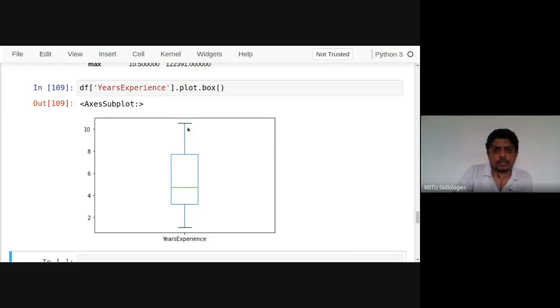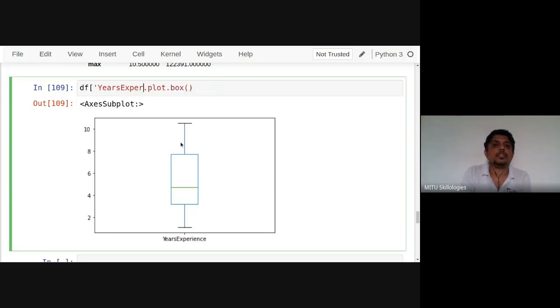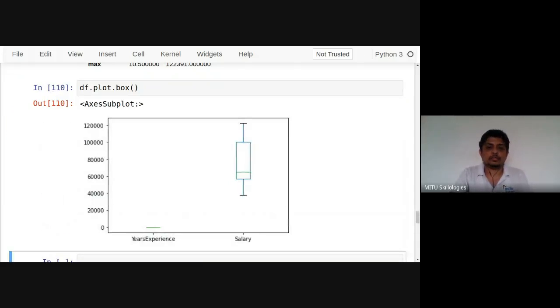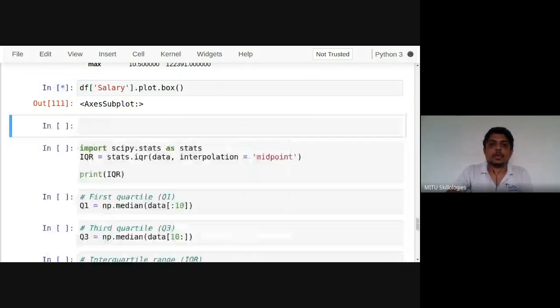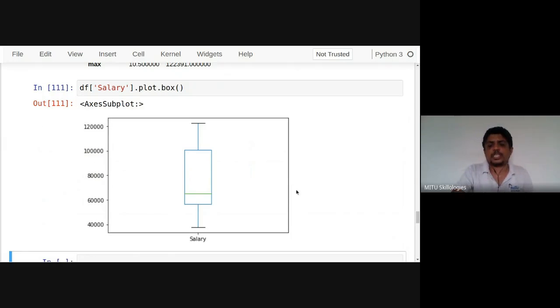Not only for a single element, but if you write it like this, the ranges are completely different. That's why years experience is not shown correctly. Salary is completely different, that's why it's an issue there. So let's see salary separately. We can see all plots also. It's not compulsory that we see only one plot at one time; multiple can also be seen.